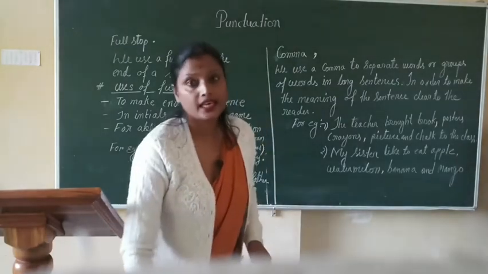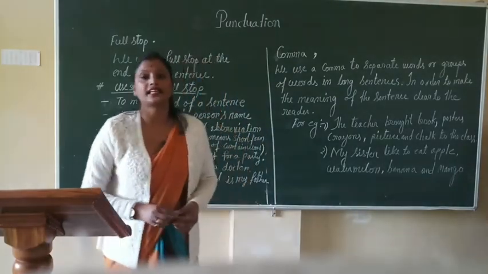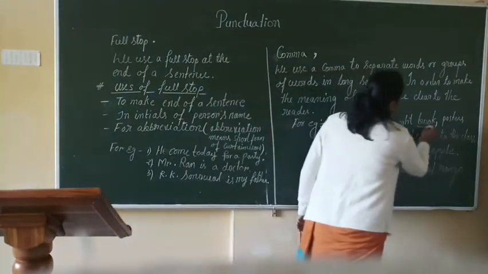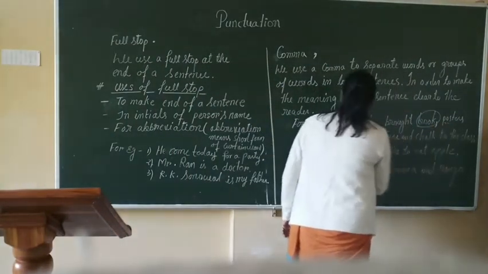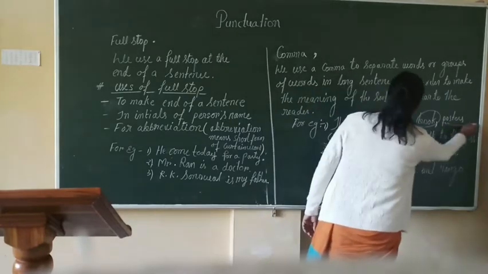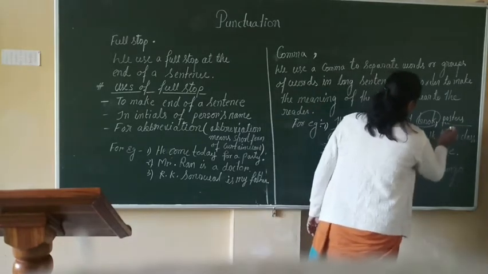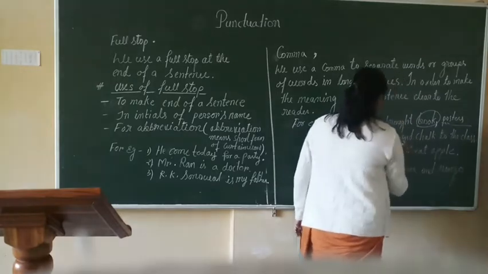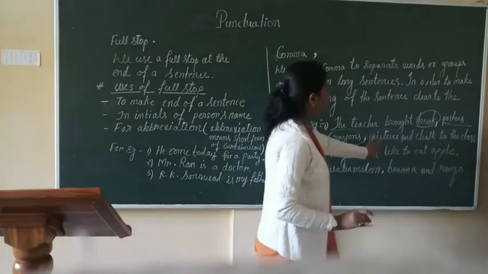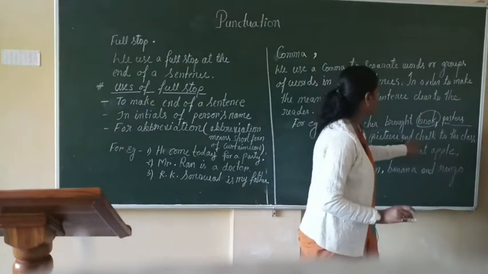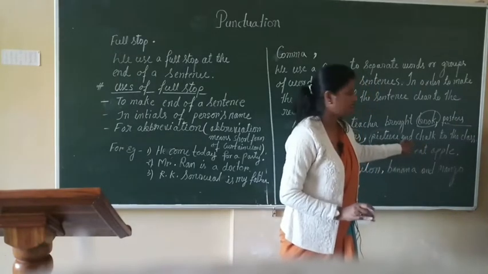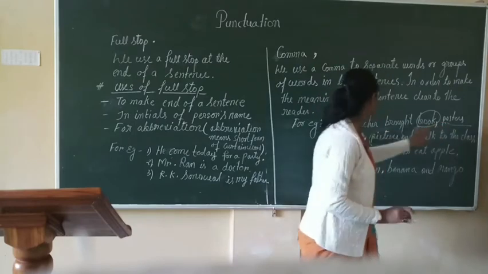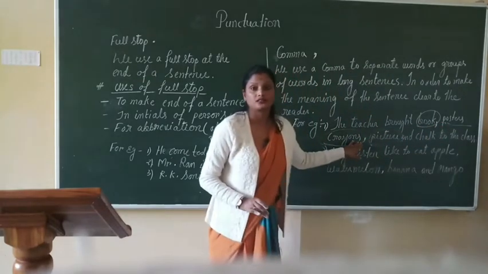If you see in this sentence, after books, posters, crayons, pictures, and before chalk, there is an and, but after books, posters, crayons there is a comma.